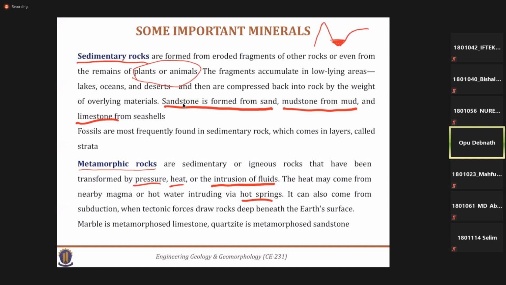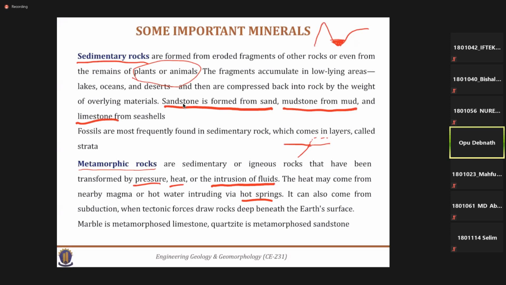So in those steps, due to the movement of the tectonic plates, suppose like this, these are the fault line. While one moves relative to another, that means one plate is forced against another one, a huge pressure is induced during the earthquake.